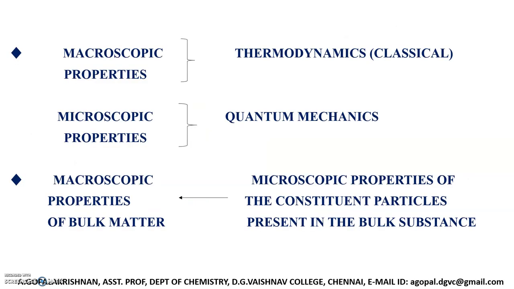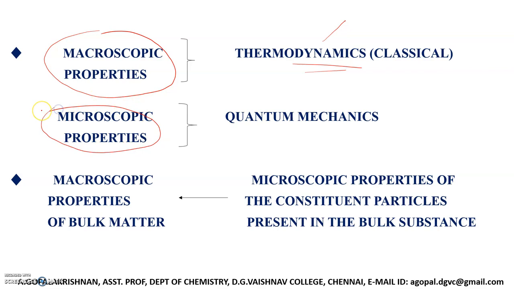We know very well that macroscopic properties of a substance, that is properties associated with the bulk matter, can be determined using classical thermodynamics. So using classical thermodynamics, we can determine macroscopic properties associated with the substance or a bulk matter. Similarly, microscopic properties, that is properties associated with atoms, molecules, ions, etc., can be determined using quantum mechanics. So quantum mechanics is used to find the microscopic properties associated with atoms and molecules.